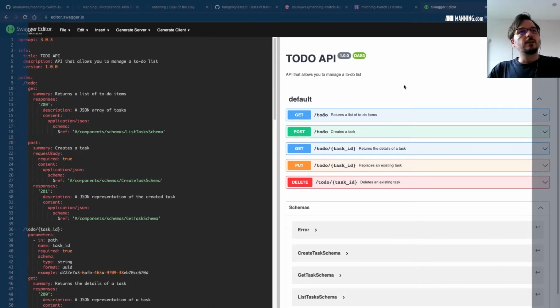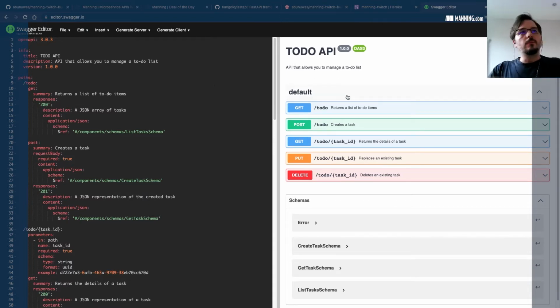So it has two URL paths. One is the generic TODO path, for the generic resources representing a TODO item. And then we have specific resources targeting each specific task and what we can do with them. Each URL path offers a bunch of endpoints. The get endpoint on the TODO URL allows us to get a list of items. The post TODO endpoint allows us to create a task. The get TODO plus the task ID endpoint allows us to retrieve the details of a task. We can update the task with the put endpoint, and we can delete the task with the delete endpoint.